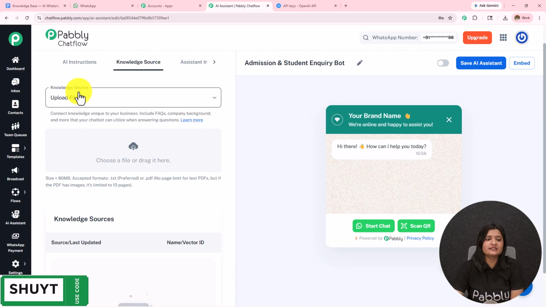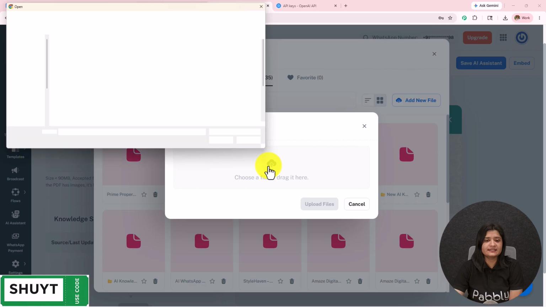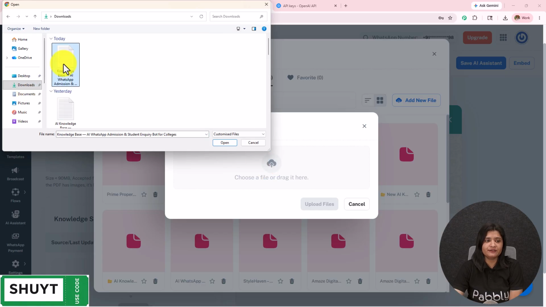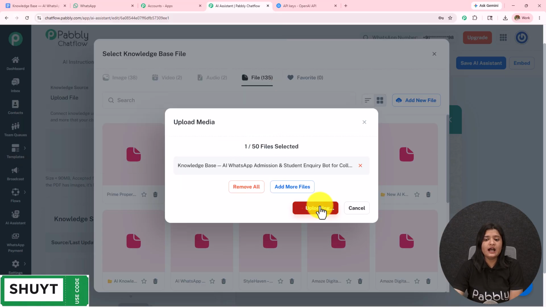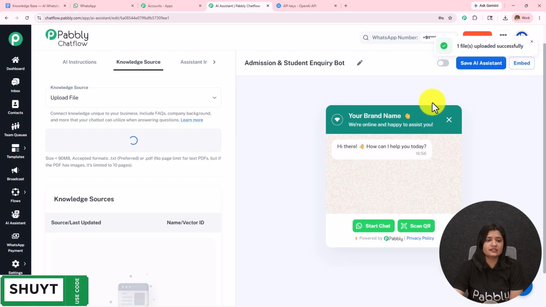Moving on to this knowledge source part, which is the most important one. I'm going to select it as upload file. I'm going to upload the file. How I'm going to do this: I'm going to click on this add new file, go to this cloud, and I have already downloaded the file which I'm going to select and open. I'm going to click on this upload file and then I'm going to select or insert this. In this manner I have uploaded this file.